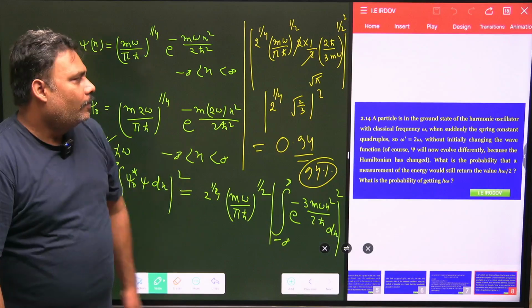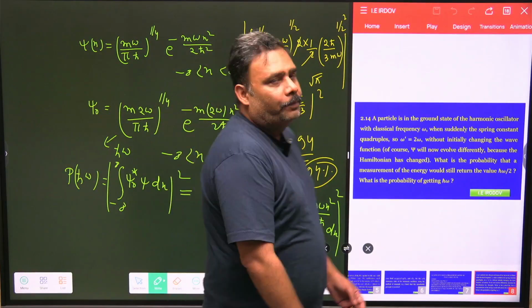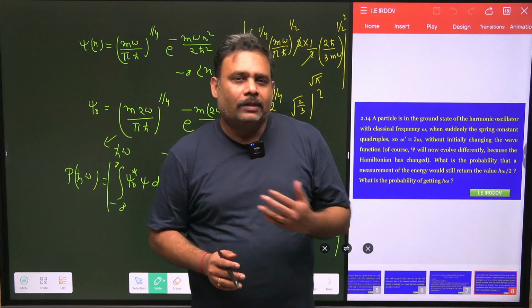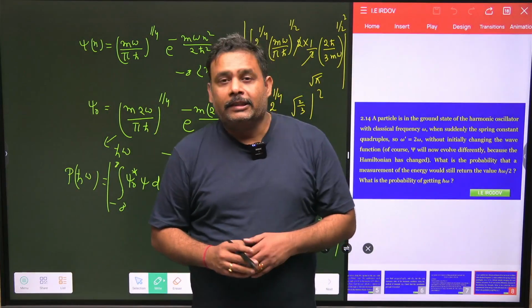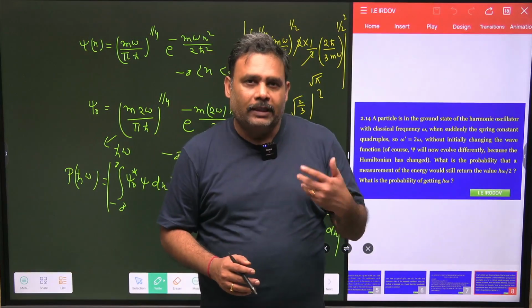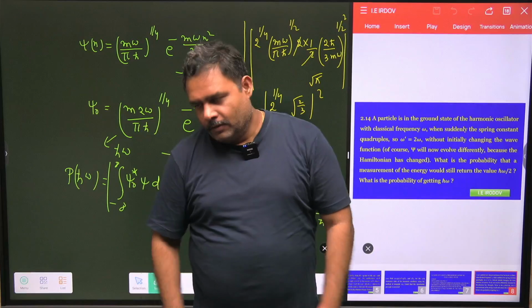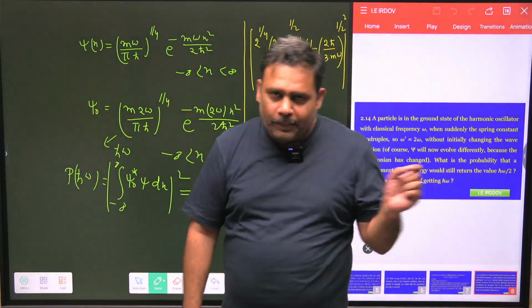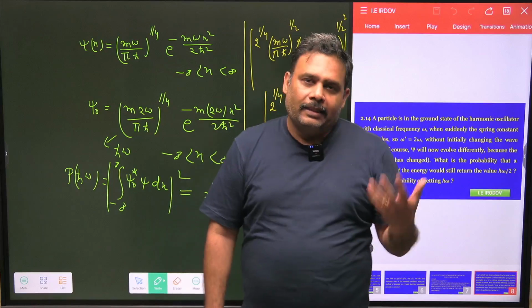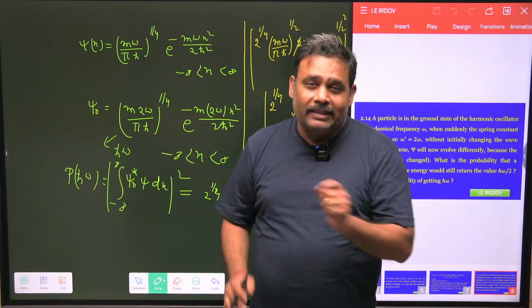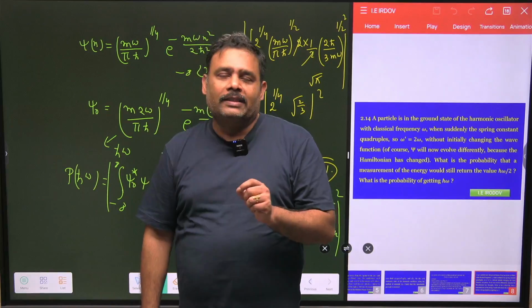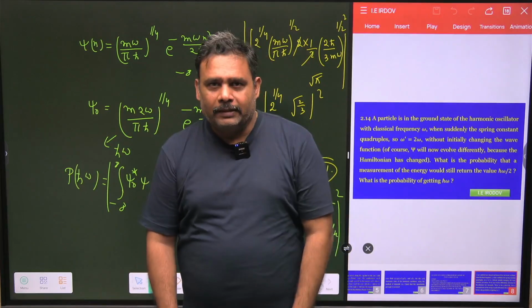So it's a wonderful problem. Why is it a wonderful problem? Because you have to understand a sudden change. You have to understand all about the sudden change when there is a change in a parameter. This is the current trend, that people change a parameter and then see what is going to happen. Whether it is a sudden change or a slow change, on that basis you can use the postulates. Thank you.